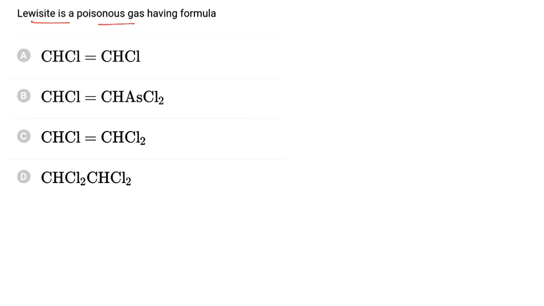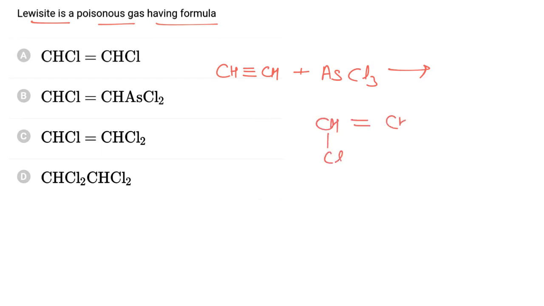Lewisite is a poisonous gas. Lewisite is formed when acetylene is treated with arsenic trichloride. So it will be converted to CHCl=CH-AsCl2, and hence the correct answer is B.